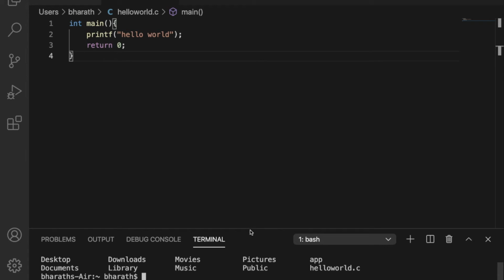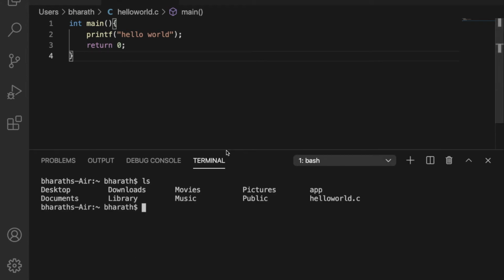Okay, we need to move into the directory in which this hello world.c is there. I'm in, so my directory has already hello world.c. So this is my directory. So now we need to run our command gcc